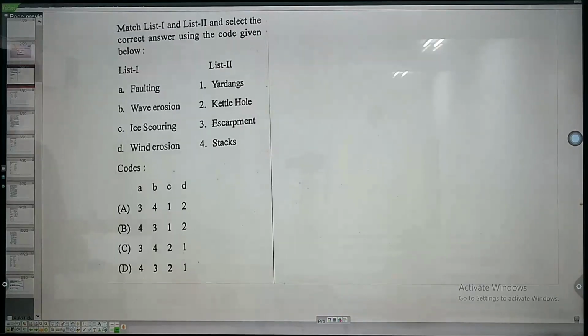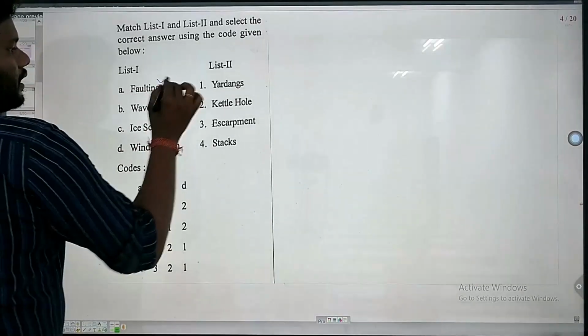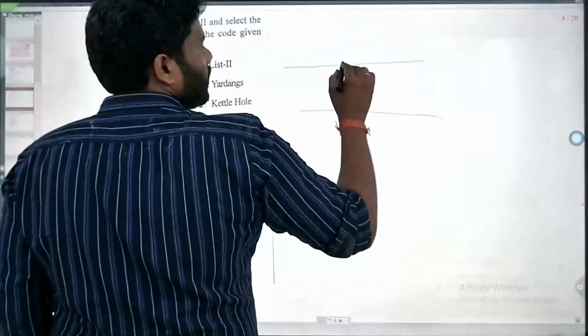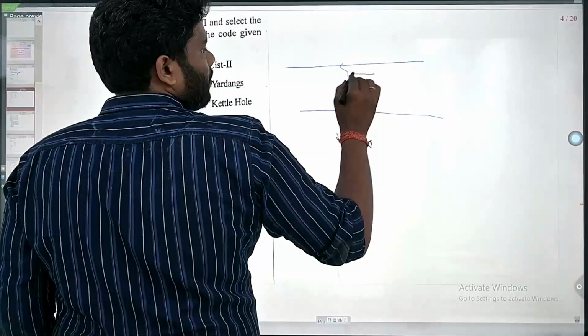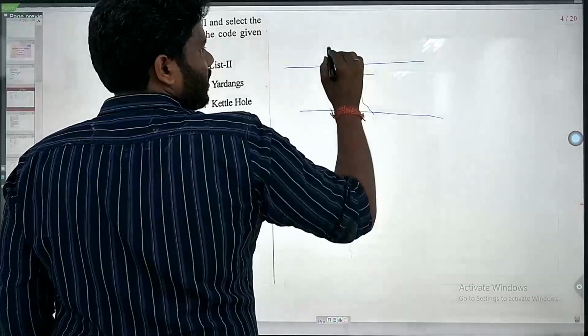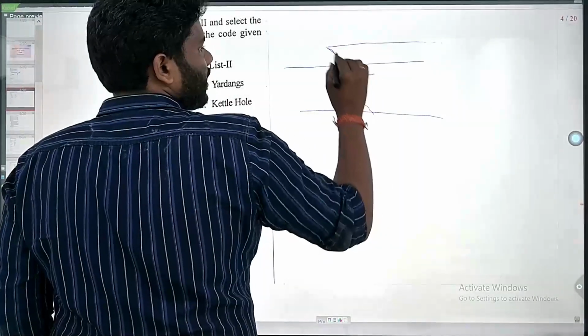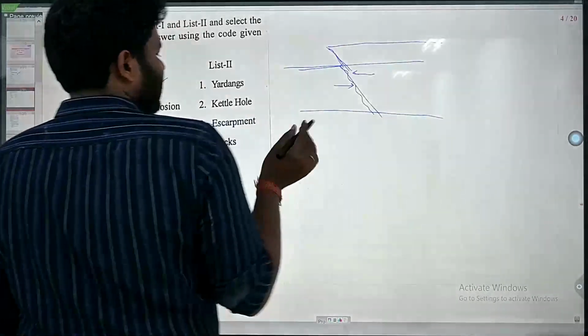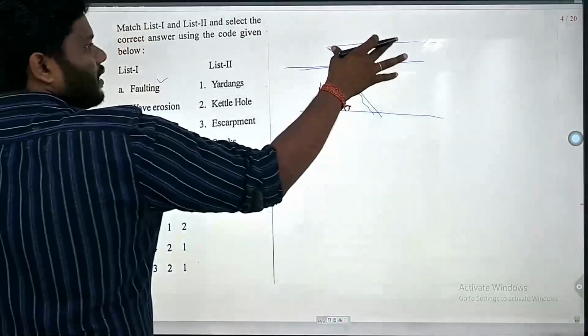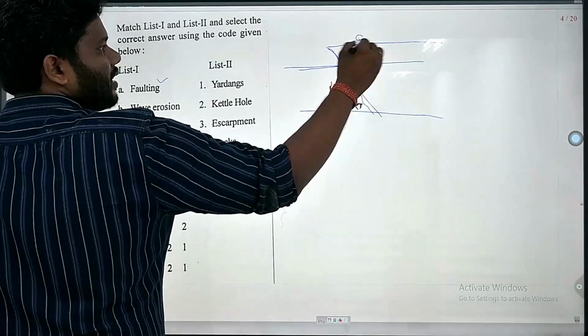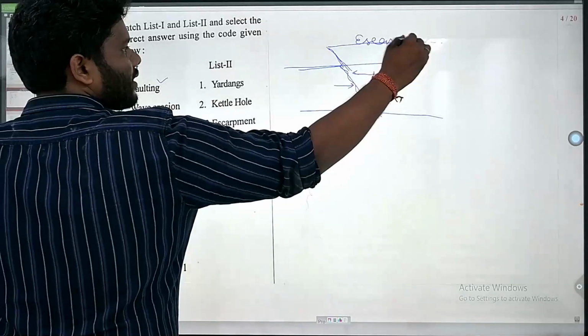Next question. The next question is about landforms. Let us go one by one. That is faulting. Now there is a crack, and here one block is moving with respect to the other one. That is why this is one type of blocking. And here this other section is considered to be an escarpment.